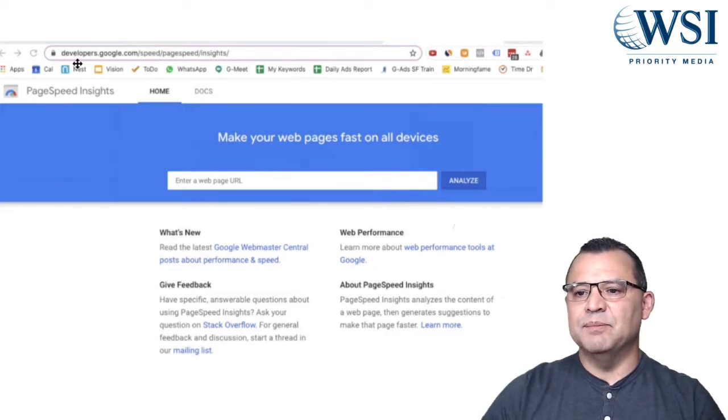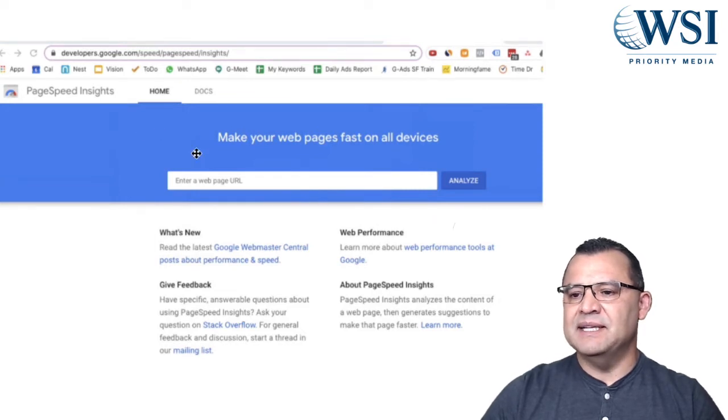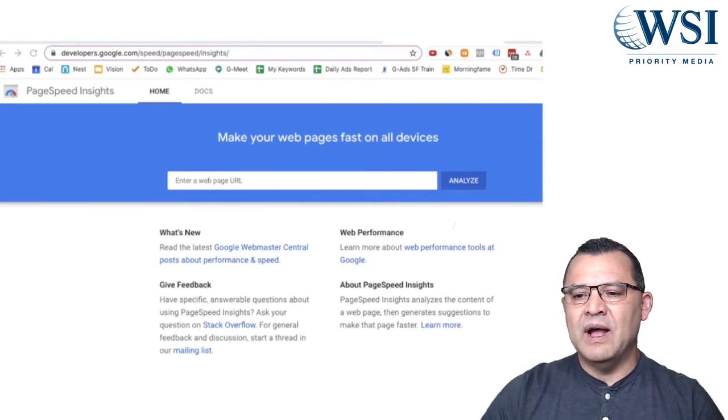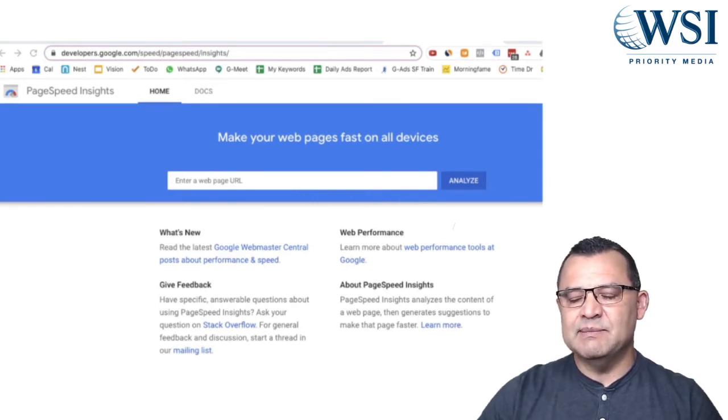You go to developers.google.com, and that will take you to this page here. It's called PageSpeed Insights. Make your web pages faster on all devices and enter your URL address. When you do, it will go in and crawl your website, and it will give you the score as far as how well you did as far as loading speeds.